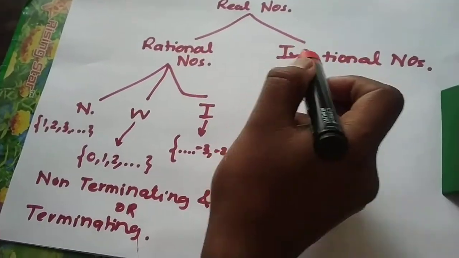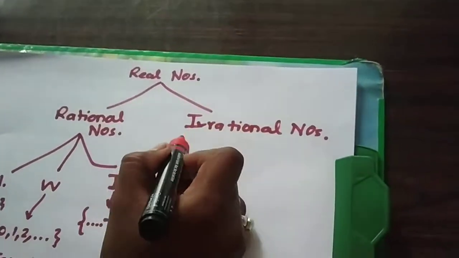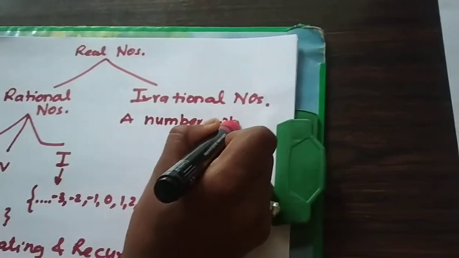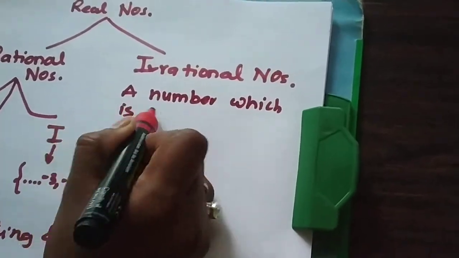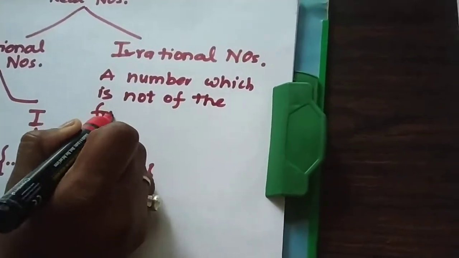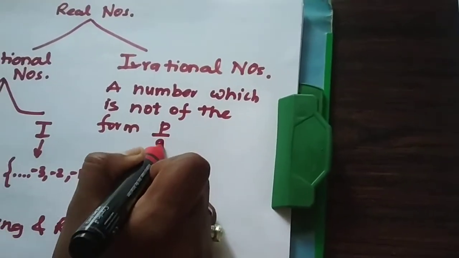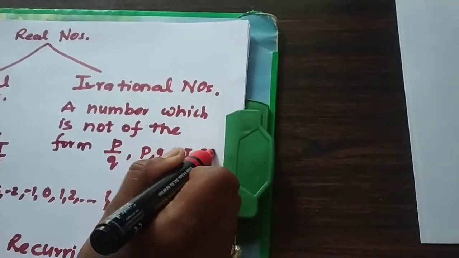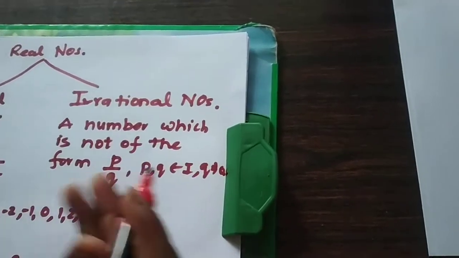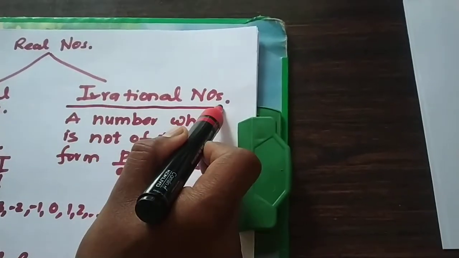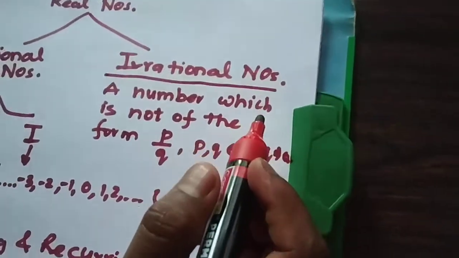Whereas irrational numbers are numbers which are not of the form P by Q, where P and Q are integers and Q is not equal to 0. It simply means a number which is not a rational number is called an irrational number.